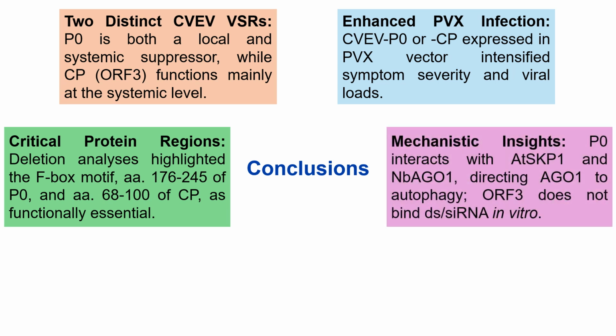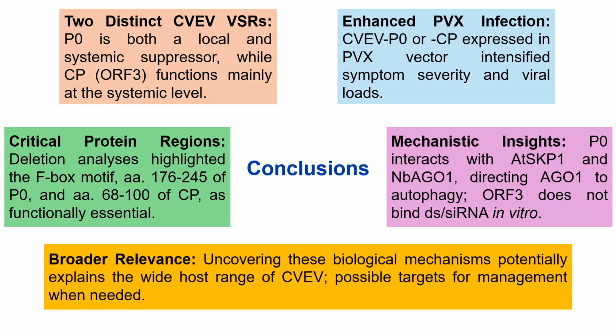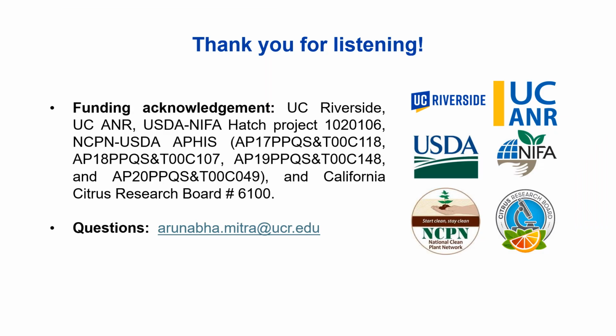Mechanistically speaking, CVEV P0 is capable of interacting with AtSKP1 and targeting Argonaute 1, thereby directing Argonaute 1 to autophagy without interacting with any dsRNA or siRNAs, whereas CVEV coat protein appears not to bind any RNA or host factors. Overall, understanding these suppression strategies informs us how CVEV persists in diverse citrus hosts and also suggests possible targets for breeding or biotechnological control.